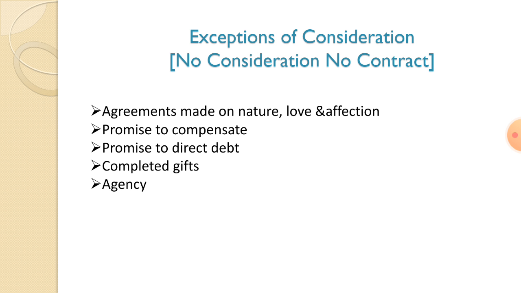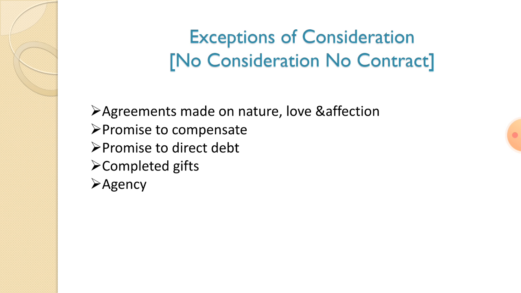And the next one is about complete gifts. A complete gift is nothing but a donation. For example, on some occasions like January 1st, Dasara or other festivals, or Independence Day, you give some gifts to an orphan child, or some people give money to an old age home.